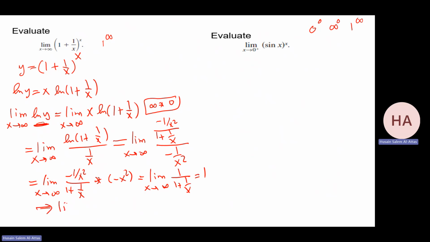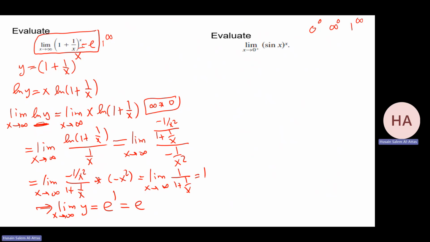So what will be the limit? As this goes to infinity of y, it will be e to the power of 1, which is 1 in this case. So my answer is e. So the answer for this one is e. This is e, not 1. Okay.